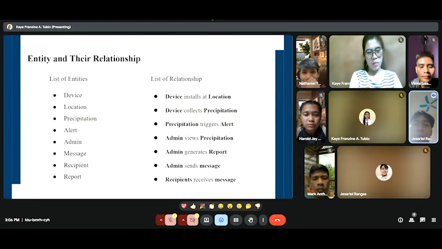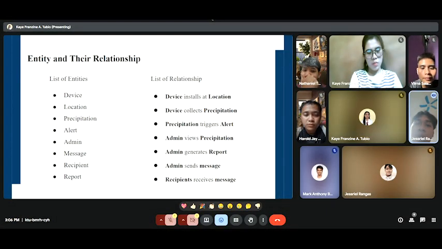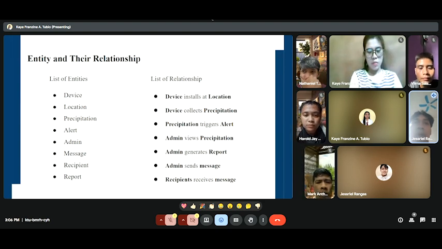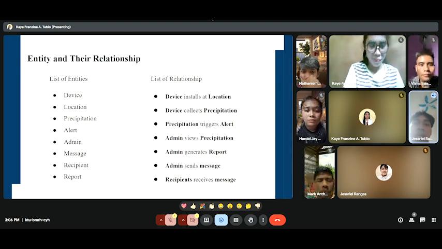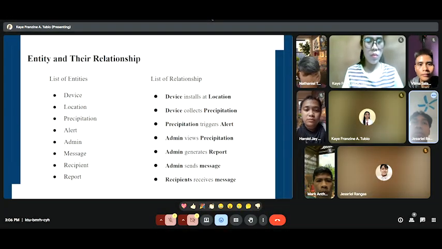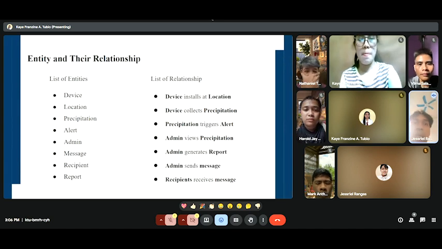Each entity represents a distinct object or role within the system that plays a critical part in the collection, monitoring, alerting, and reporting. And this is the list of entities, which is the device, location, precipitation, alert, admin, message, recipient, and report.